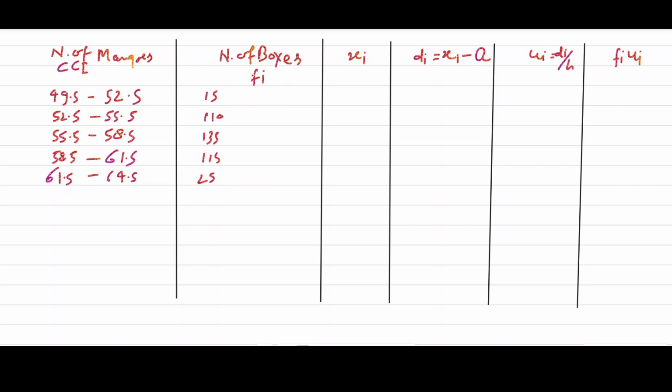The mid value will be 51, then 54, then 57.